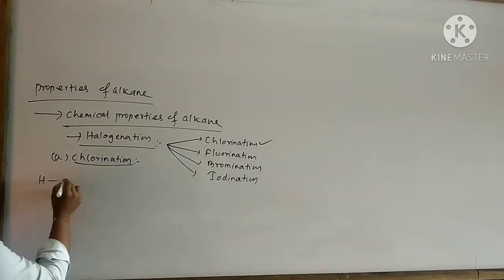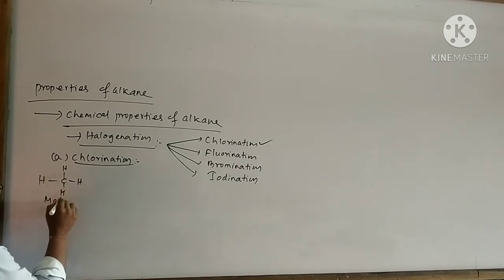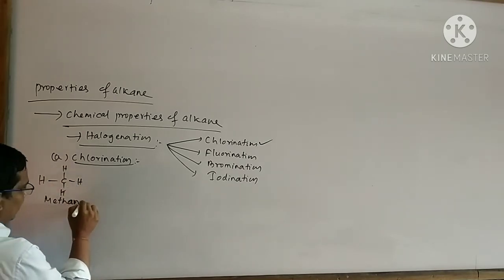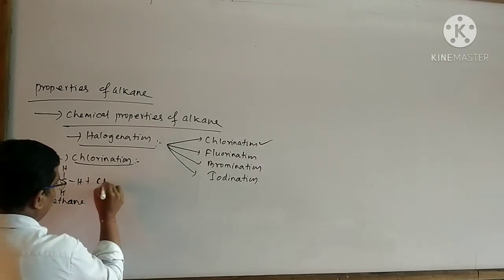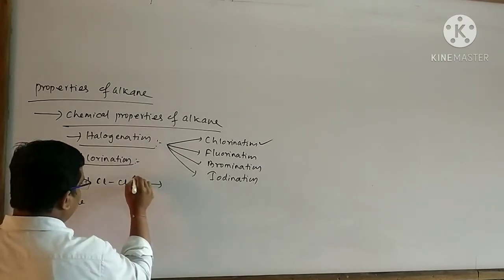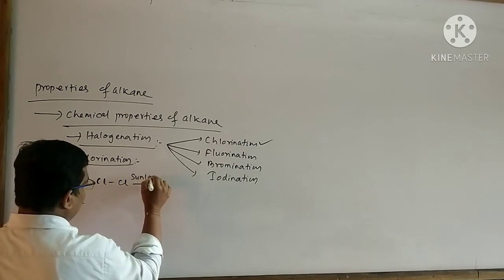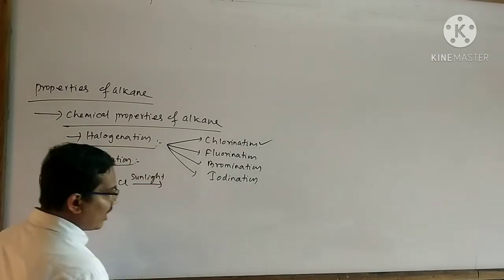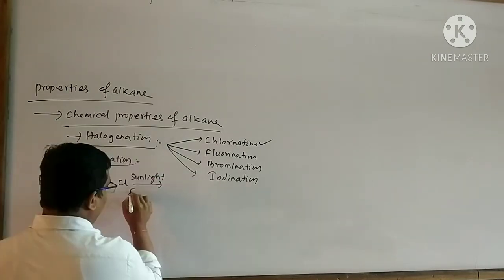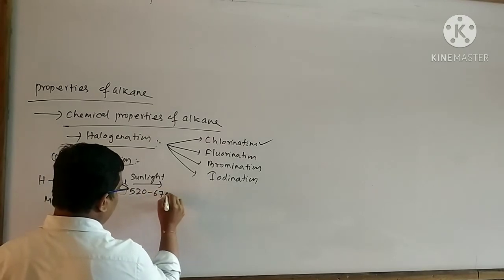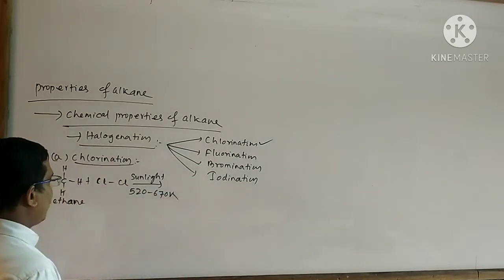I can write the reaction like this. This is said to be methane. When methane is subjected to reaction with chlorine in the presence of sunlight, or you can also provide a temperature of 520 to 670 Kelvin, then what will happen?